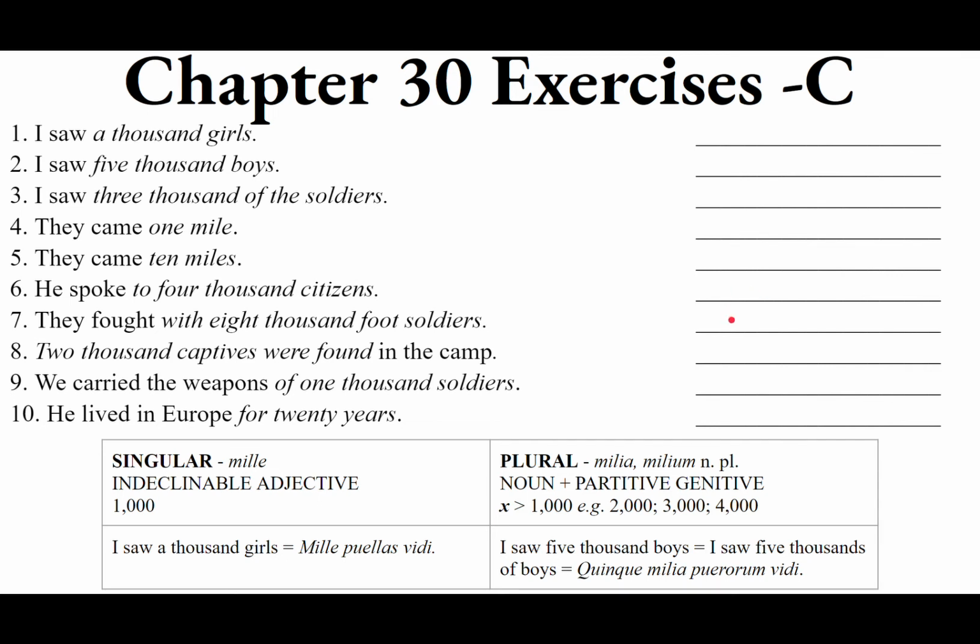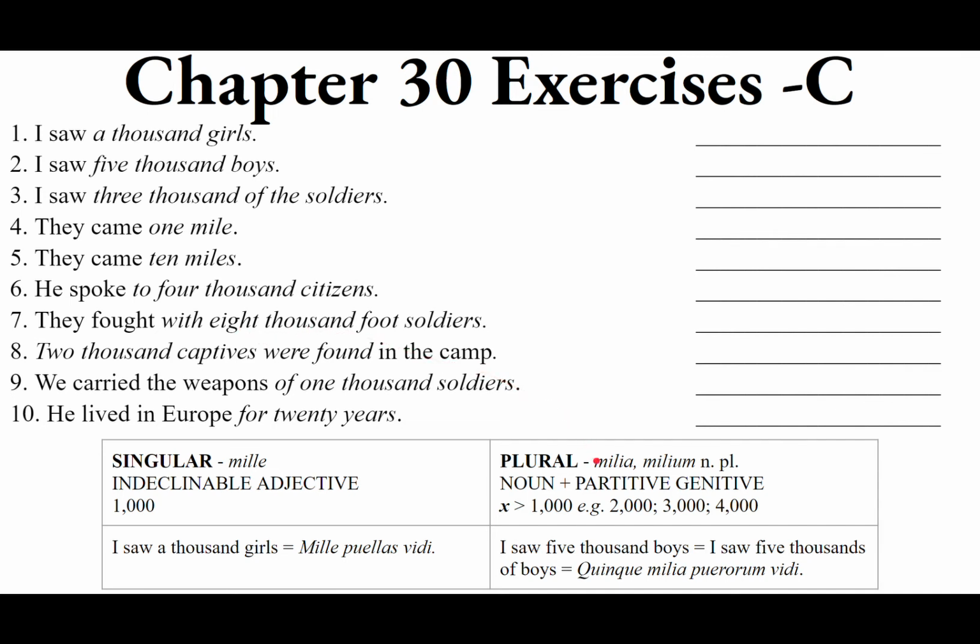Septima, they fought with 8,000 foot soldiers. So we have cum plus the ablative of accompaniment, cum plus not a singular 1,000, but more than 1,000, thousands, with 8,000s of foot soldiers. Cum octo is the indeclinable numeral adjective, modifying milia.